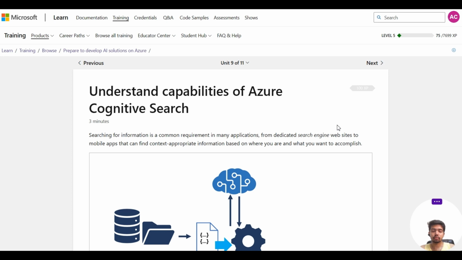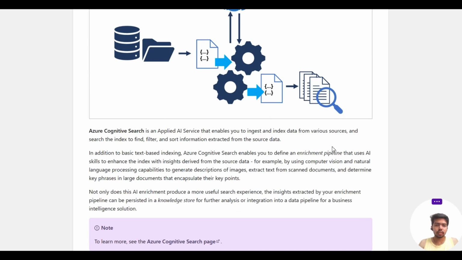And then the capabilities of Azure Cognitive Search. Searching for information is the most common requirement in many applications, from dedicated search engine websites to mobile apps that can find context-appropriate information based on where you are and what you want to accomplish.